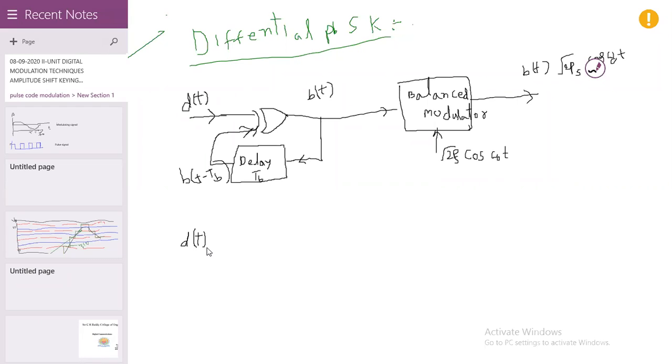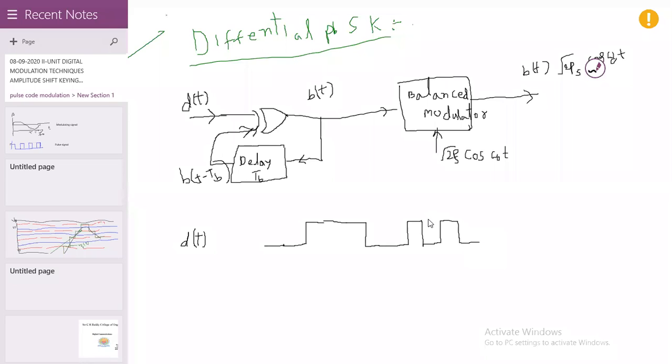How to take the data signal: first, initially here 0, 0 and 1, 1, 1, again 0, 0 and 1, 0, 1, 0, and 1 and 0, like this.